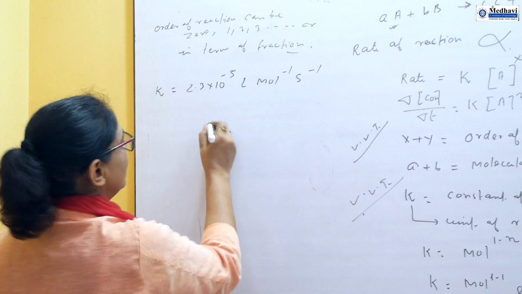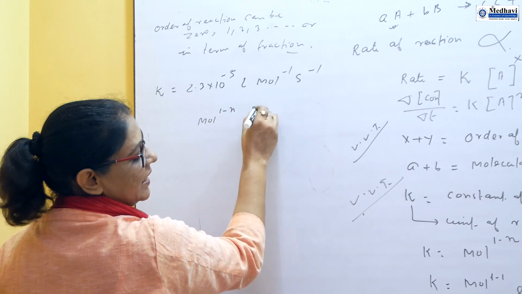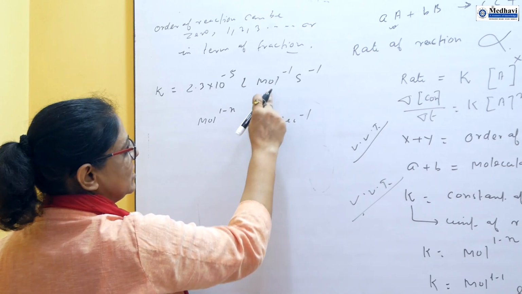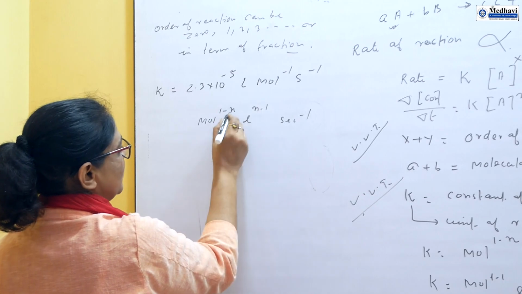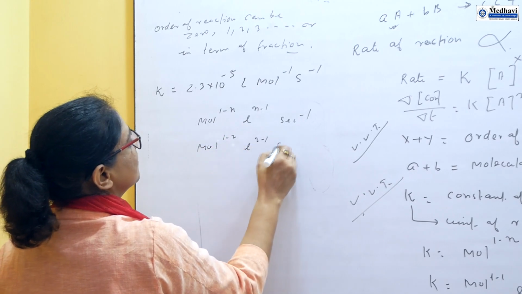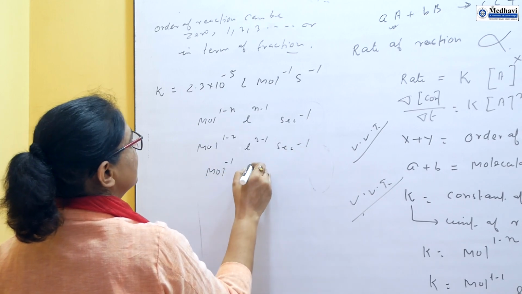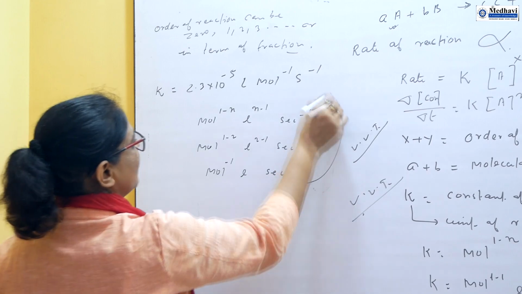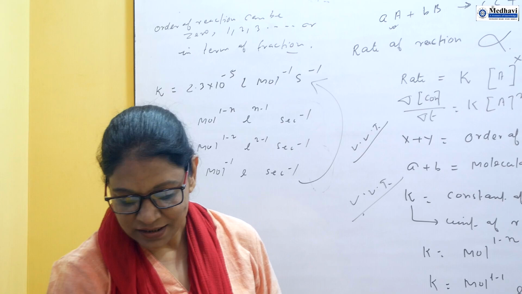So just remember the trick I have given: mole^(1-n), liter^(n-1), second^(-1). Here mole is coming negative and liter is coming positive, so this must be second order. If you put 2 here, you get the same value: mole^(-1), liter, second^(-1). So it is second order.